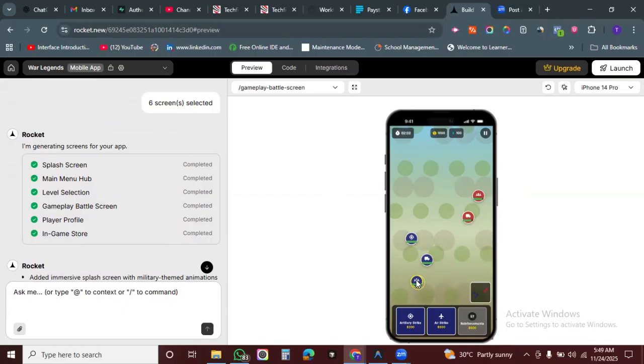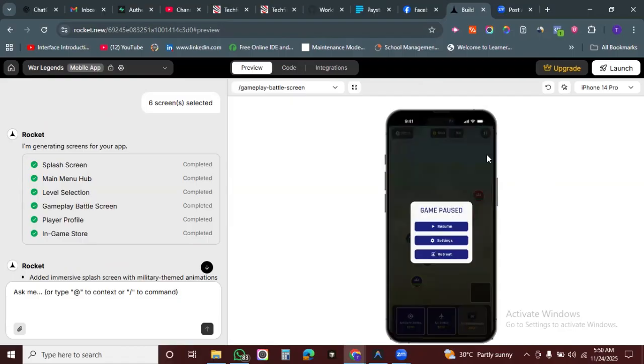All right, Rocket is actually a very accurate platform. When I say accurate, there are some platforms that you tell to do this, and it does something else. One of them is Lovable. Lovable is good with interface, but when it has to do with backend, it doesn't give you that accuracy the way it should. All right. But here we have a platform that can give you exactly what you want.